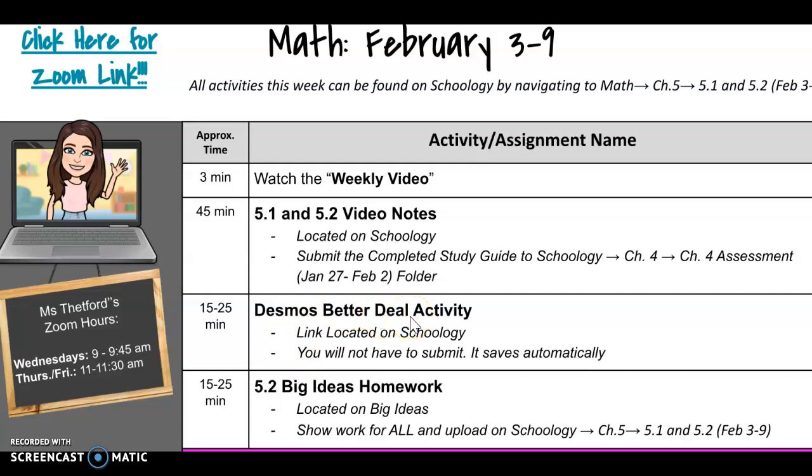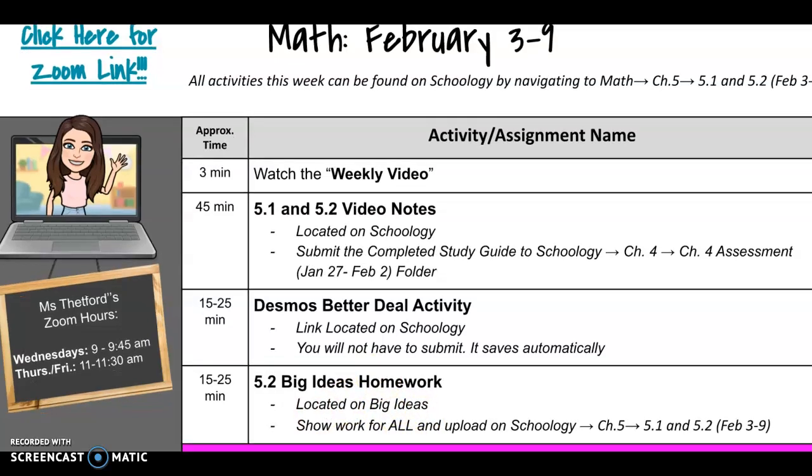You don't have to submit anything, it saves as you go, and I'll be able to see everything on my end. You'll just click the link and then you will complete the activity, and that's all you got to do for that. After that, you will do your 5.2 Big Ideas homework, and then submit your showing work form to Schoology.